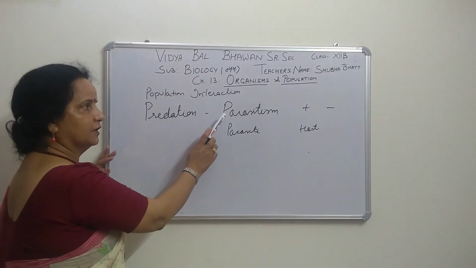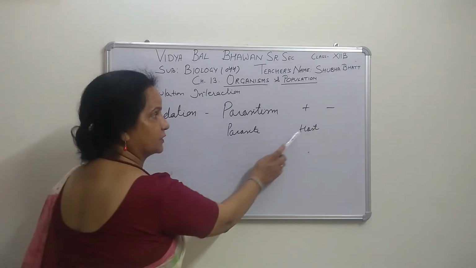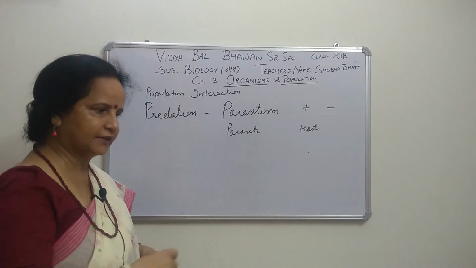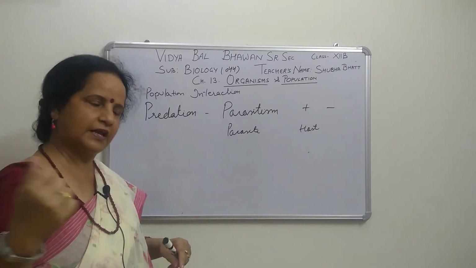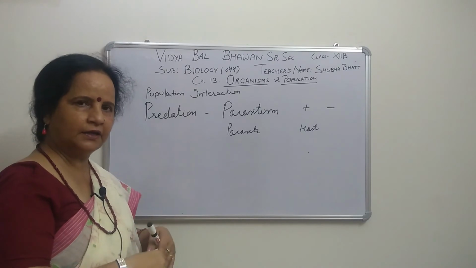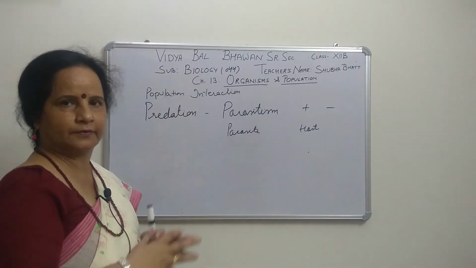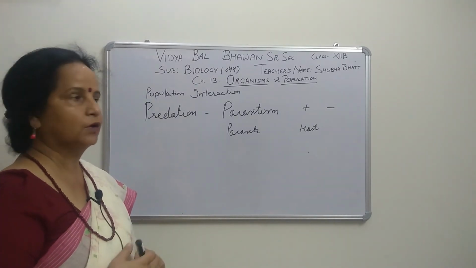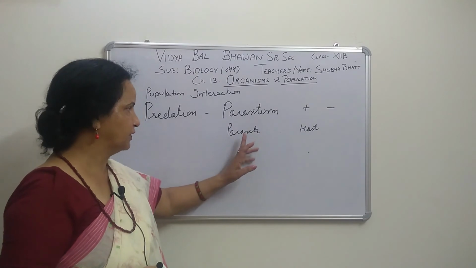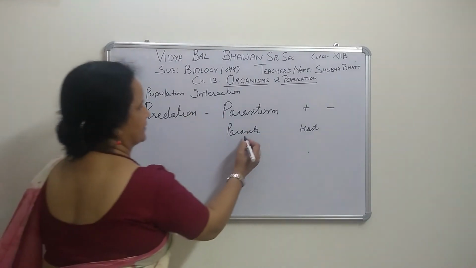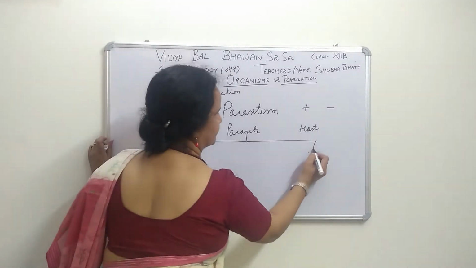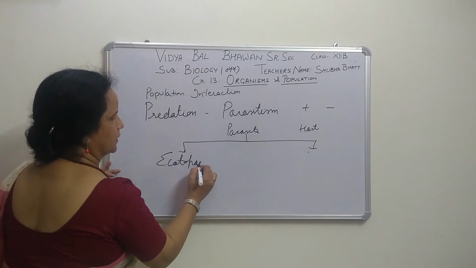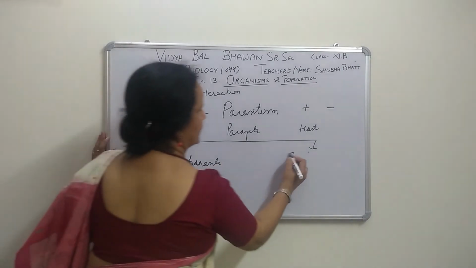Here parasites are always attached to the host body. While in the case of predators, they take their food and move away. The prey is killed and eaten, so there is no need to stick with it. But here parasites stick and slowly eat the host body, right? So now we talk about the parasite. First of all, parasites are of two types, ectoparasite and endoparasite.